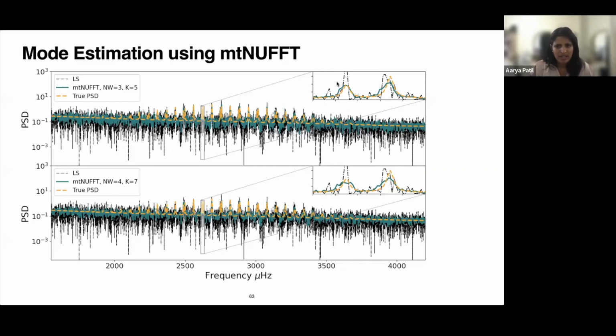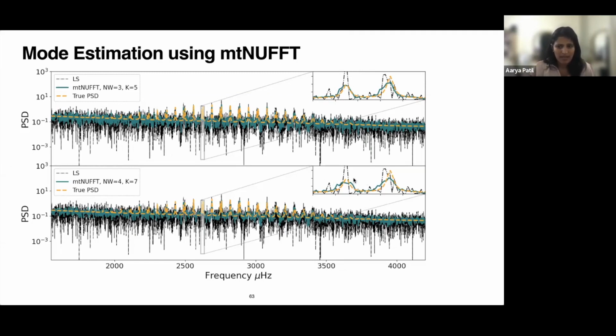You can see that in the end, you get a really good estimate of not just the frequency, but just by visually looking at it, you might see that you'll get a better mode width estimate as well. We haven't really tested how our method improves mode widths, but that is an avenue we want to explore. And your second point was about frequency resolution.